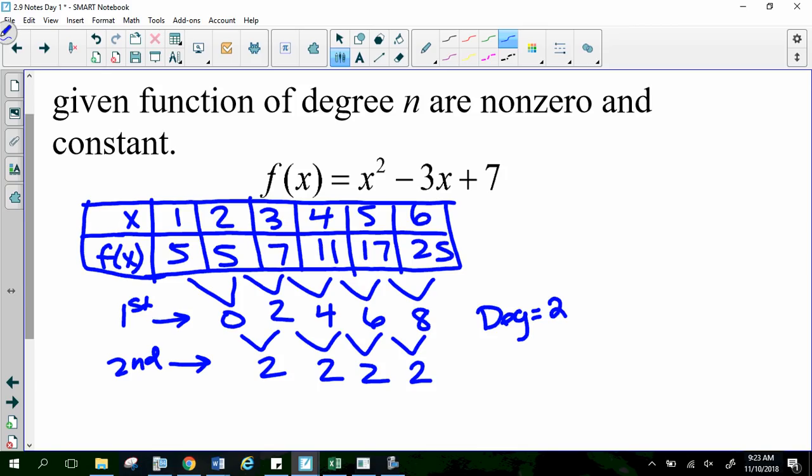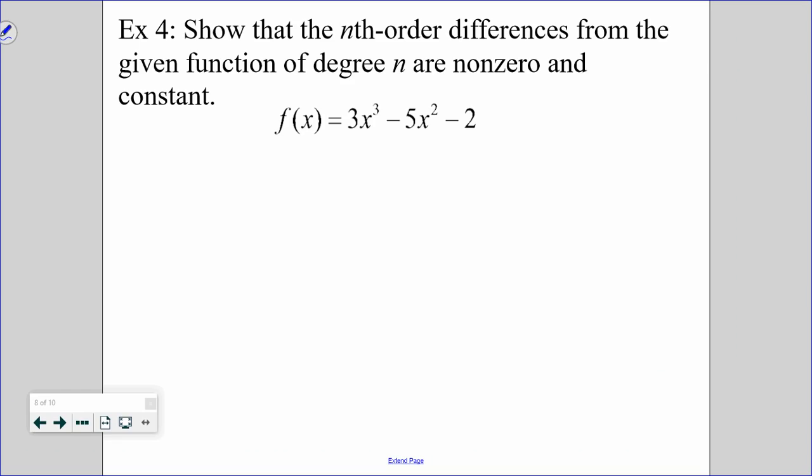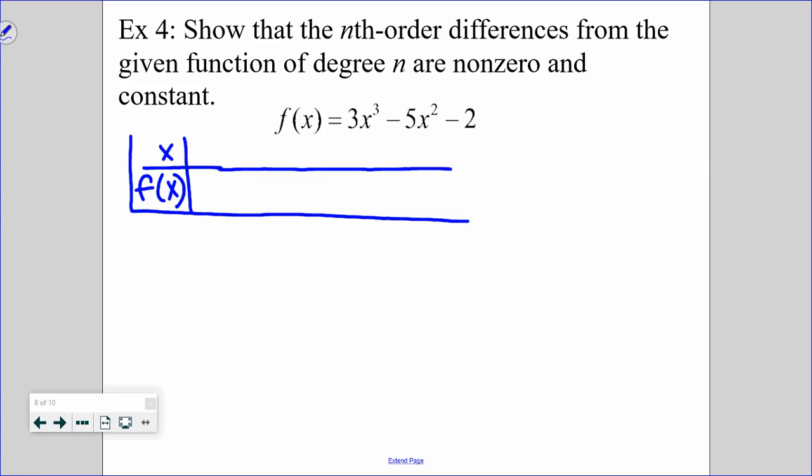And we'll do one more. So again, you're going to type that into your calculator and you're going to look at the table. I'm just going to go ahead and put the table up here. Make sure you can find that in your calculator. I'm again going to go from 1 to 6.